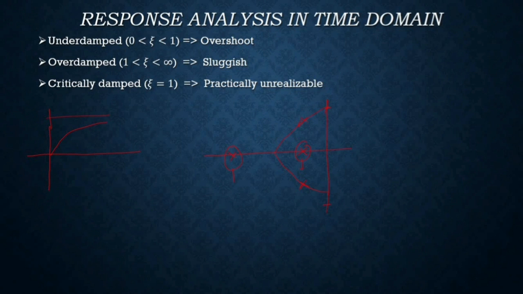Now we are going to do the response analysis of a second order system. But which system? The underdamped system. It may have the problem of overshoot, but we somehow try to control this problem of overshoot by trying to increase the damping of the system. Okay.